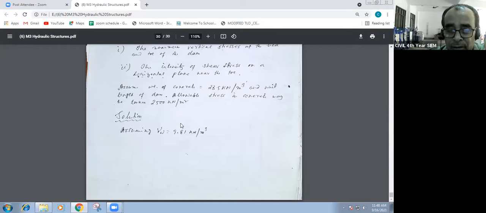Carrying 2 marks, small. Then also it will give you some data and ask you to find the maximum stress, how much the normal stress is, the major principal stress, the maximum principal stress, what is the factor of safety for overturning. All these things may come, but practice this a little. Now is it okay? Yes sir.